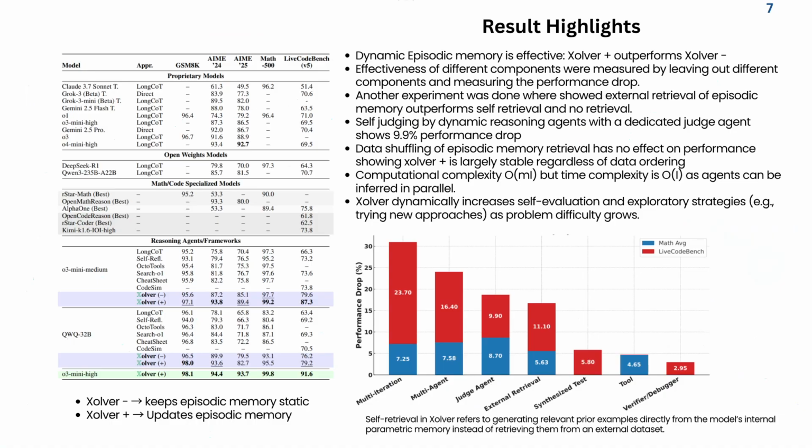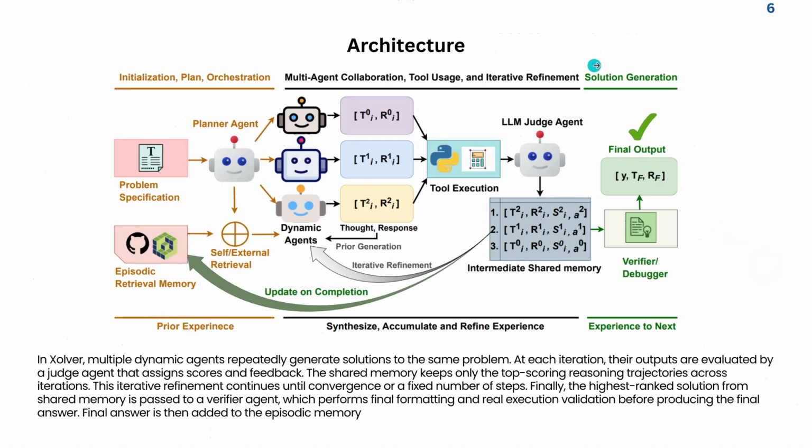Then another key analysis is, is Xolver consistent? What will happen if I just shuffle the data? As you can see, the episodic memory grows with the final output. You have to remember this final output is not only the correct solution, it contains both correct and incorrect solutions.